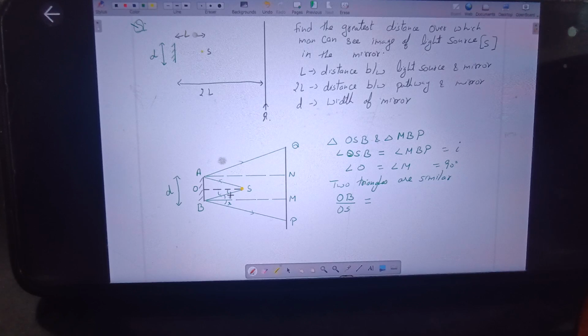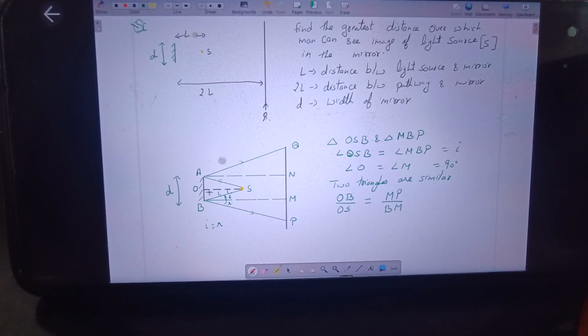Because this is the angle of incidence and this is the angle of reflection, I and R are equal, and this angle is also equal to I, being vertically opposite angles. So because of it, these are also equal. Got it? So OB upon OS in triangle OSB will be equal to MP upon BM.